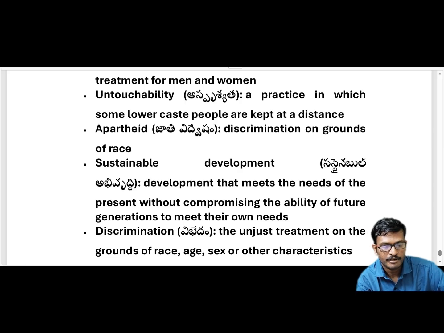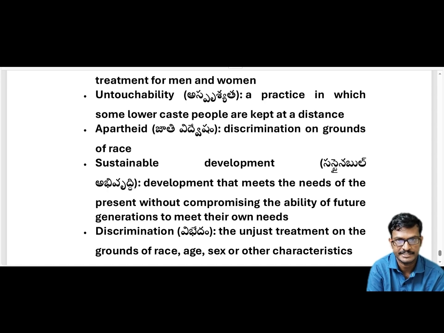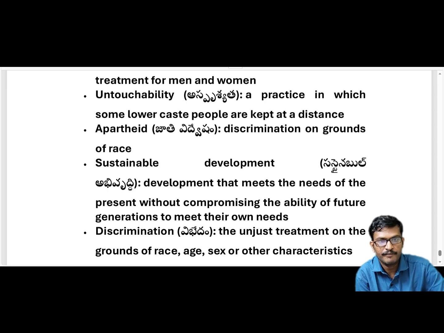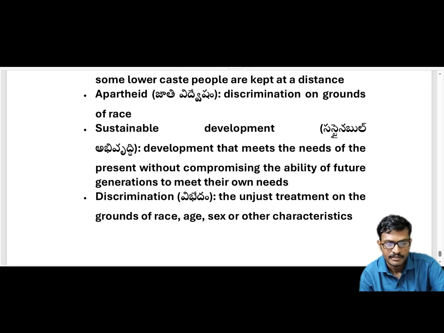And sustainable development. Here, development that meets the needs of the present without compromising the ability of future generations to meet their own needs. For example, what is sustainable development? I will give an example. We are using water for our needs, but we should not use water excessively or degrade water, because future generations have to use it, no? So we should not degrade water. That is called sustainable development in simple words.